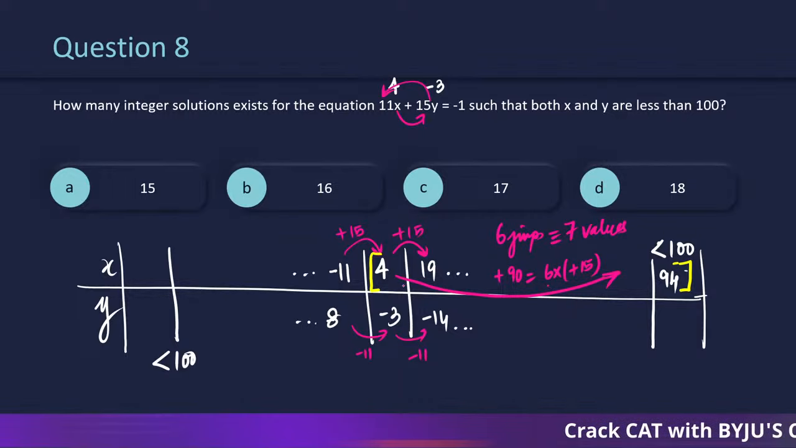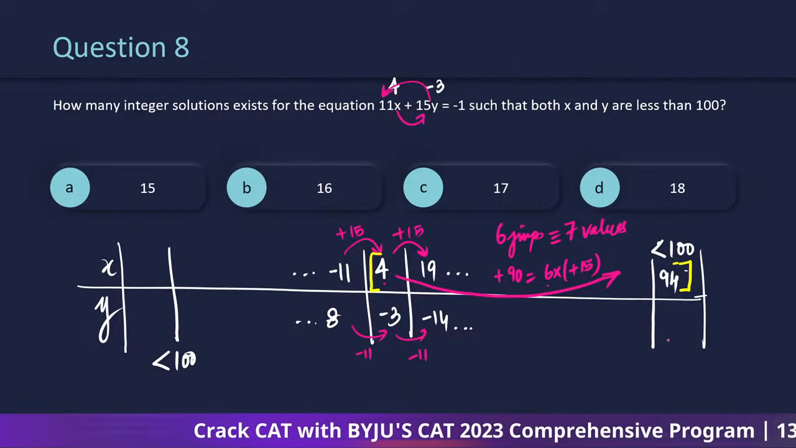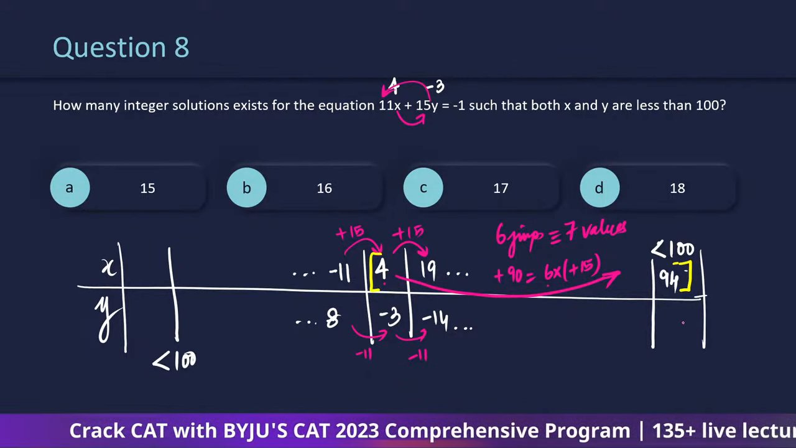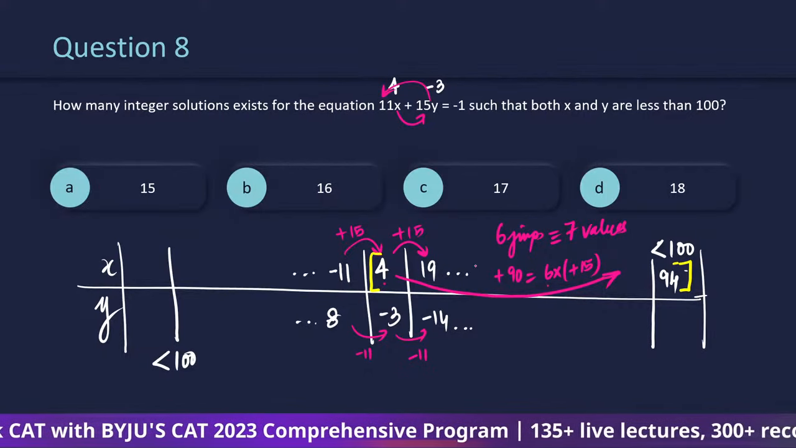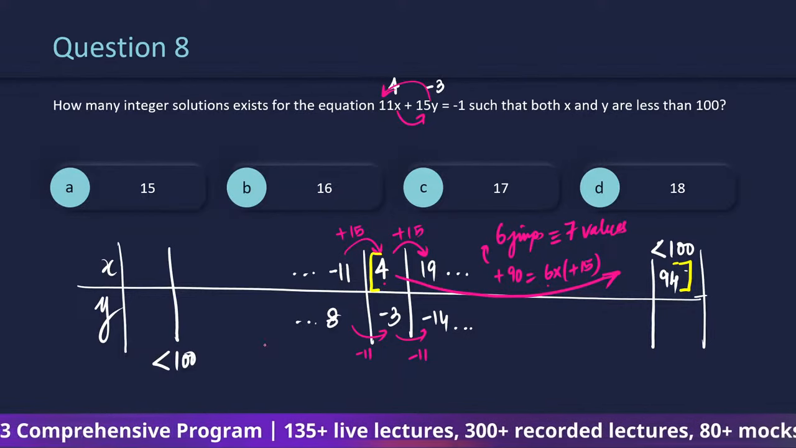Right? 7 values inclusive of 4 and 94. Y की भी value accordingly will be something. We don't have to solve it. कुछ ना कुछ आएगा. Definitely it will exist. Right? Okay. Let's look at the Y component.